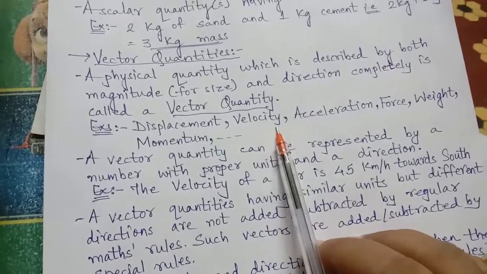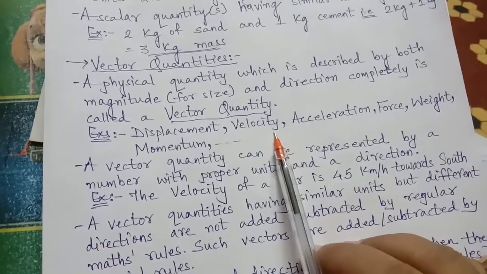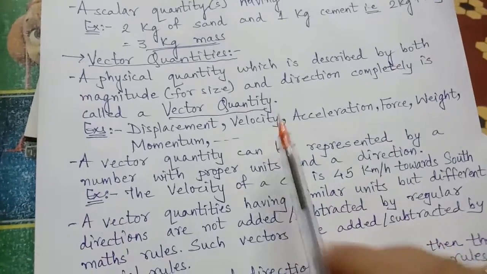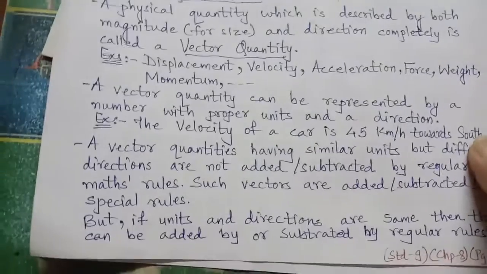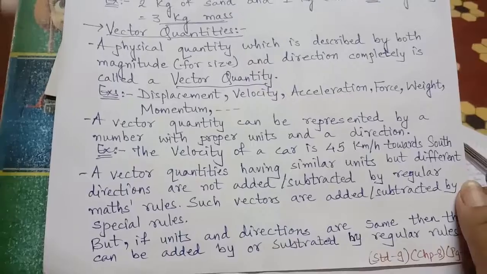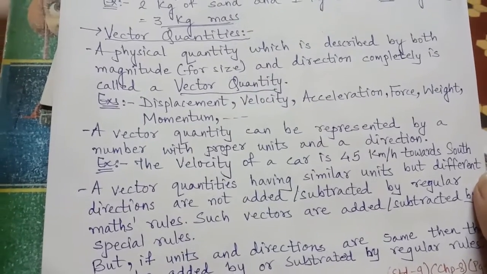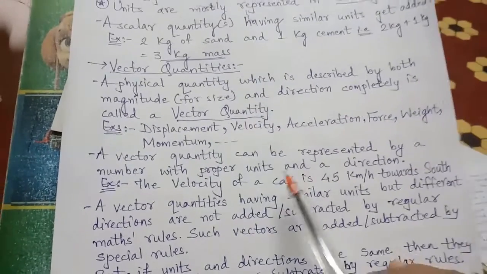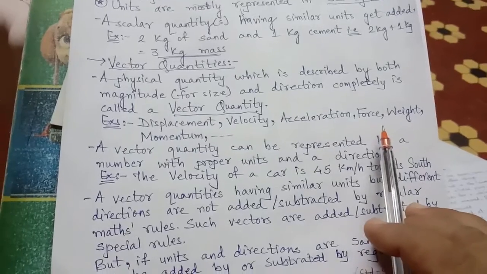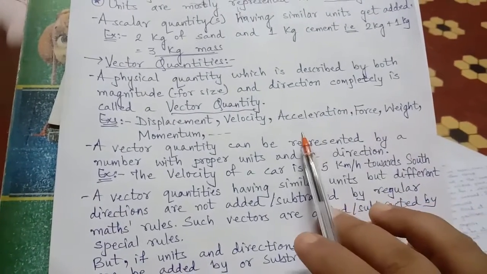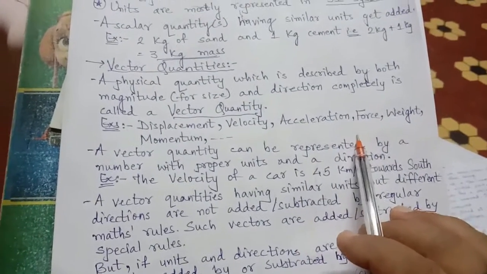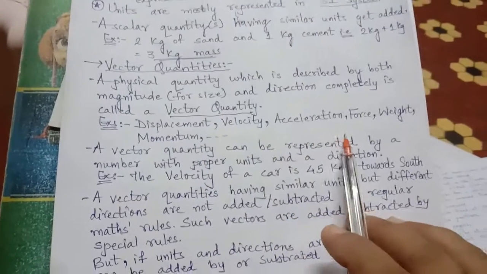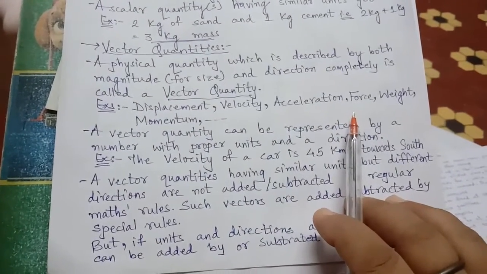Velocity also needs a numerical measurement along with the respective direction. Acceleration also needs the direction in which to accelerate. So these are quantities which need measurement as well as direction, and so they are called vector quantities.